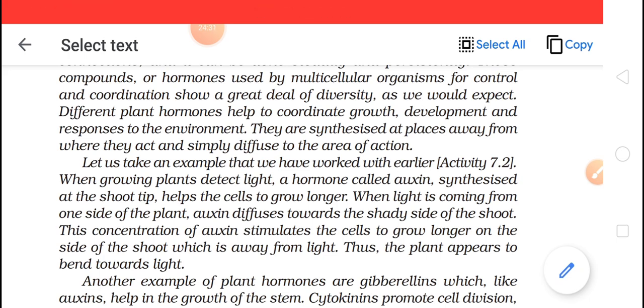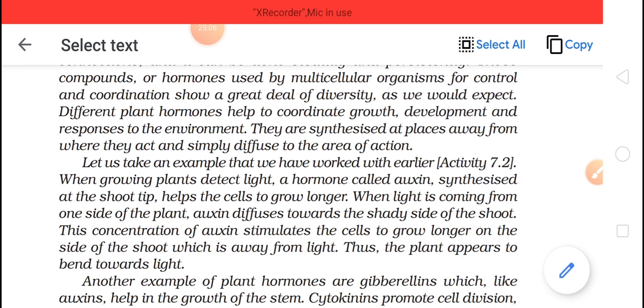So the more auxin concentration there is, the faster the cell will grow and increase in height. So the concentration of auxin stimulates the cell to grow longer on the side of the shoot which is away from light. Thus the plant appears to bend towards light. So they are bending in the opposite direction.